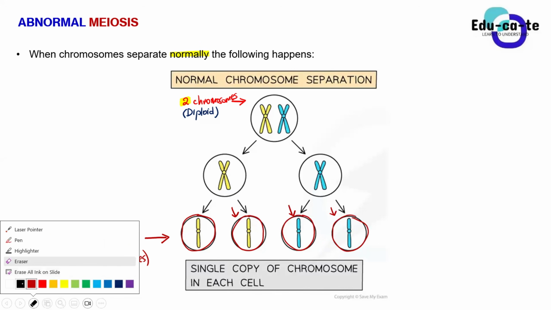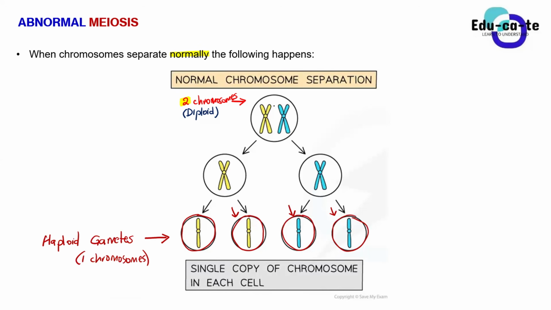At first, we expect the original cell to split into 2 cells. That is the first meiotic division, during which 1 diploid cell divides to form 2 haploid genetically different cells. So first we divide and form these 2 cells. Each of them has 1 chromosome in it. Do you notice that?